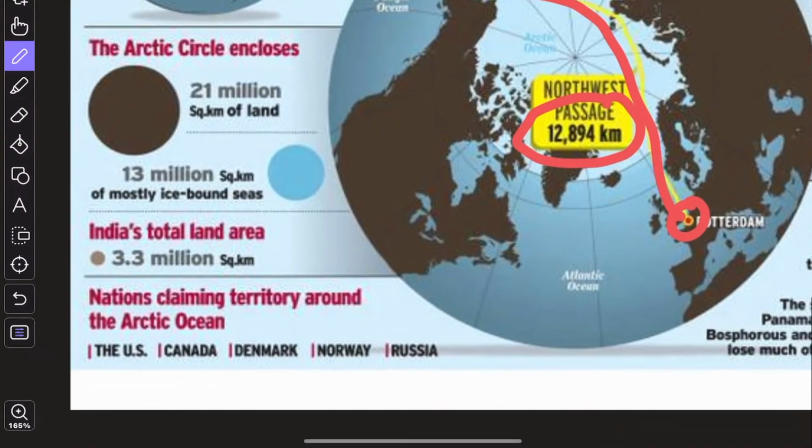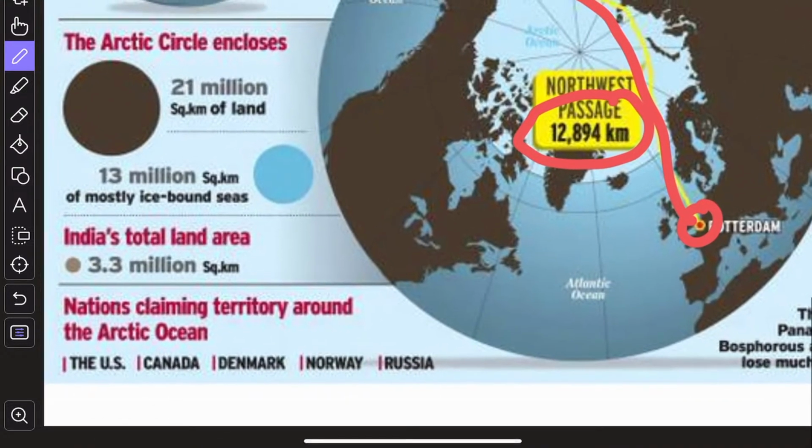Now, moreover, when we talk about the Arctic region, this is a huge region. It is 21 million square kilometer of land, and 13 million is under the ice. To put in perspective, India's total land is just 3.3 million compared to that 21 million. So this is a big region.